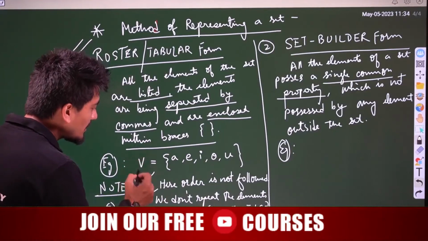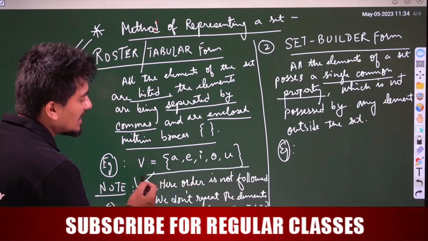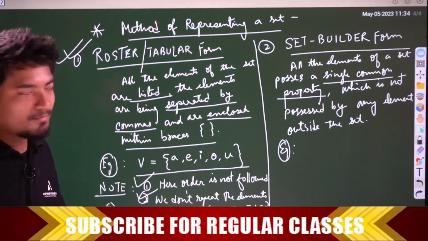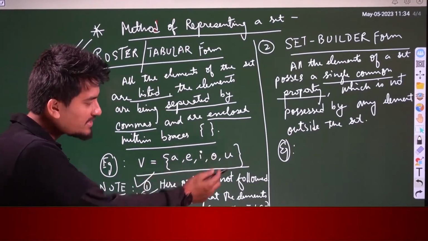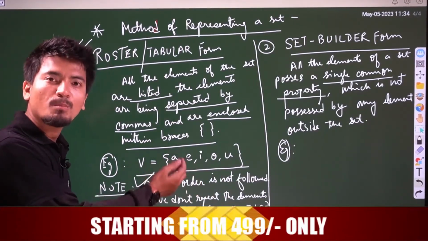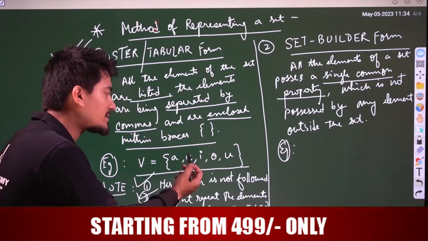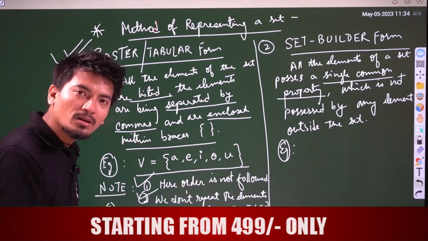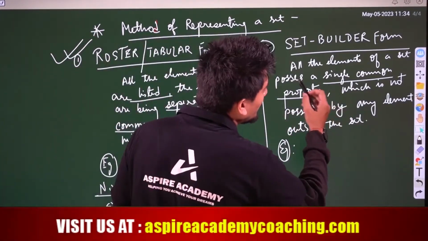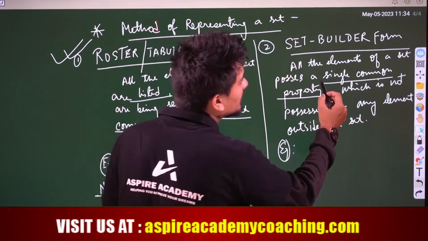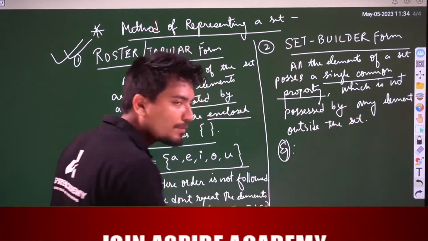Here, the vowels we have taken as A, E, I, O, U, and we have written them in tabular form. In tabular form we use the braces and we separate the elements, the vowels, by commas. But if we need to write in set builder form, there must be a single common property.